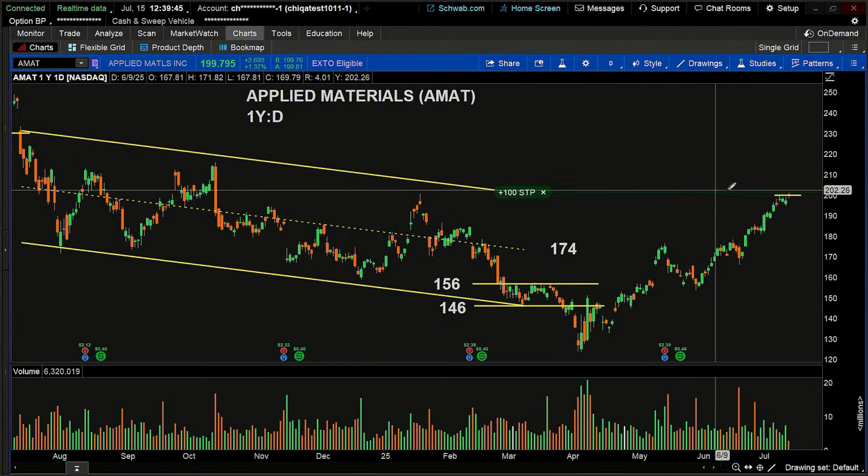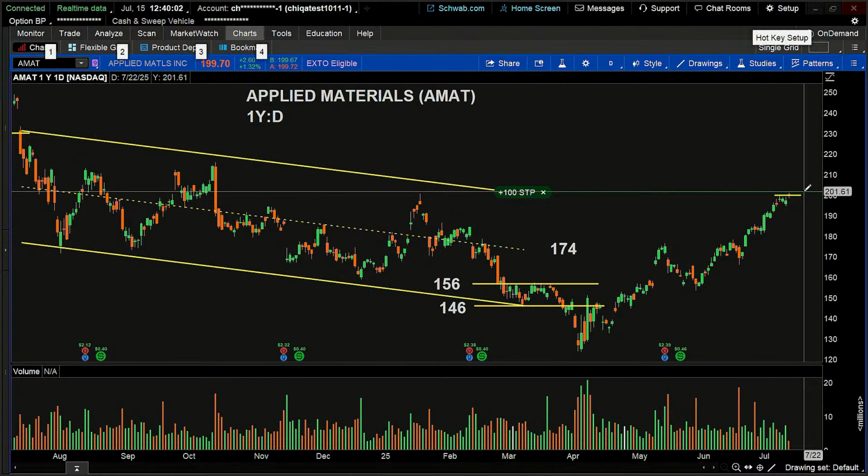And you can see where that order is. It's just above the high of that day. And so we've set up a couple of different scenarios. We bought when the stock was breaking out. We bought when the stock was breaking out with low volume. And now we're setting up a buy stop order. We're now deep into the heart of technical analysis, guys. So let's show you where you can find more information.